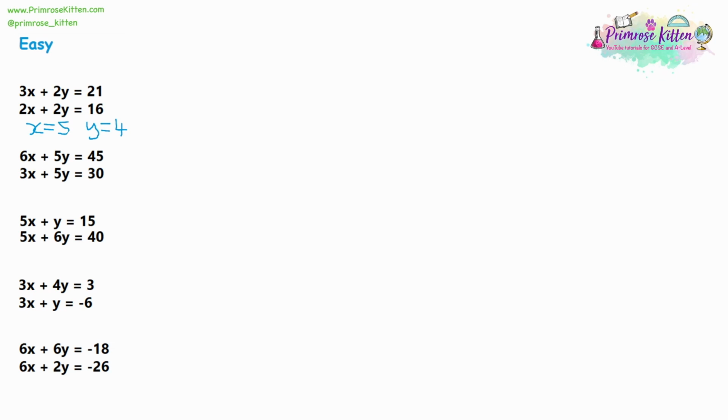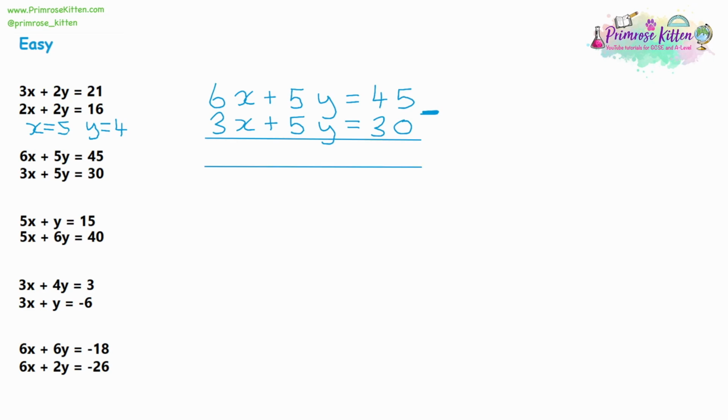So we have 6x plus 5y is equal to 45. Our second equation is 3x plus 5y is equal to 30. And the way we're going to get rid of one of those letters so we can solve the equation is we are going to take them away from each other. And we'll set it up as a column subtraction.